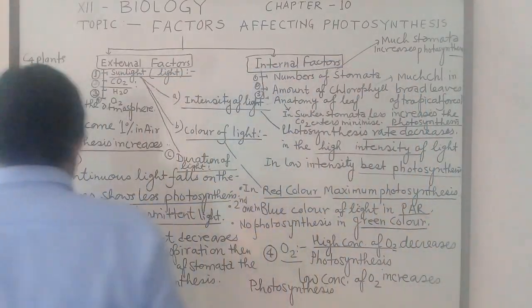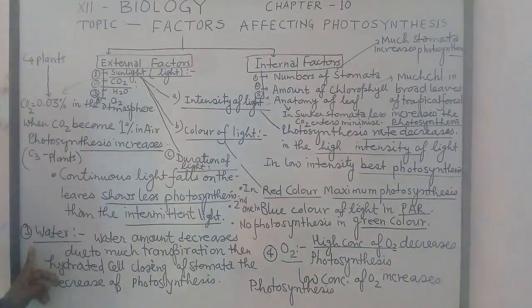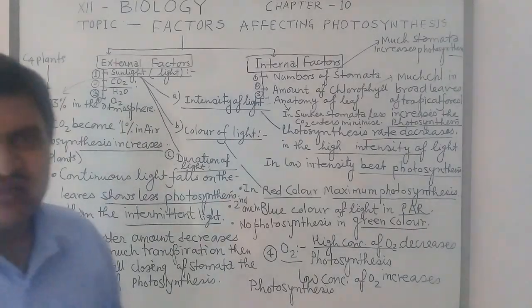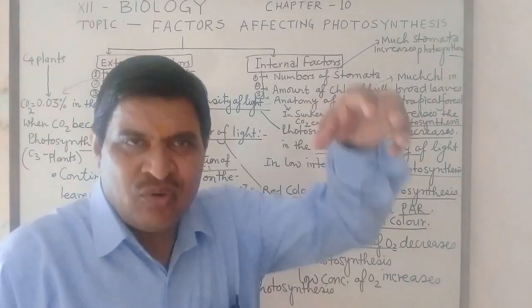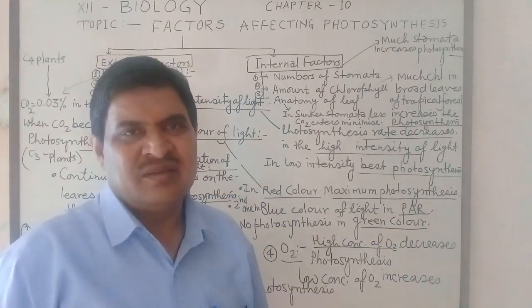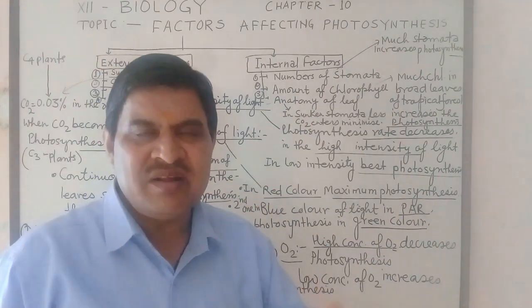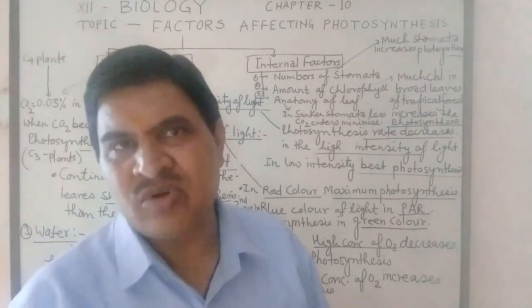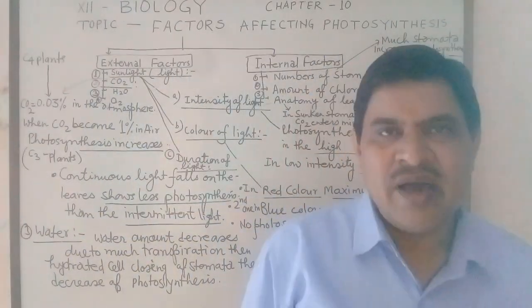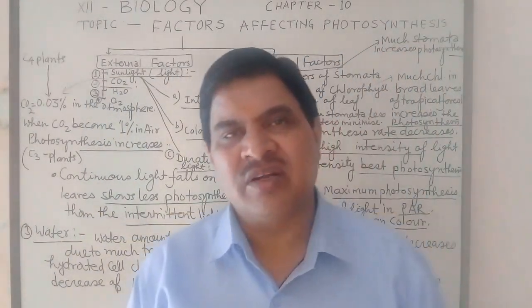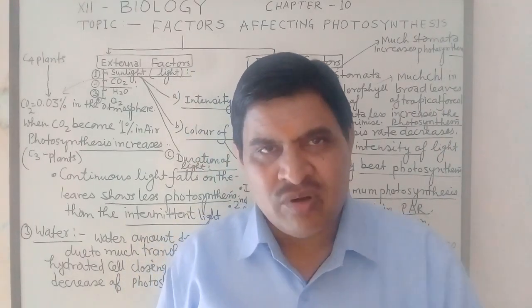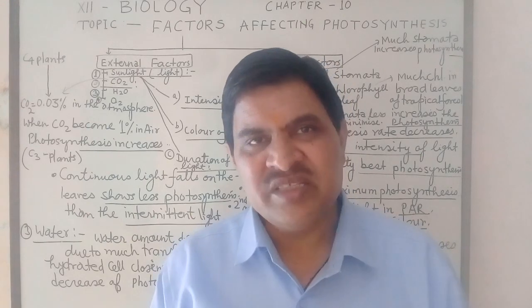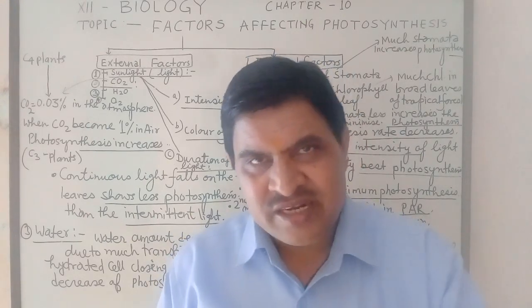Third factor is water. As you know, water breaks when photons fall on it, in the presence of manganese and chloride ion. This is called photolysis of water. As a result of photolysis of water, H positive means proton, E negative means electron, and oxygen gas are produced.